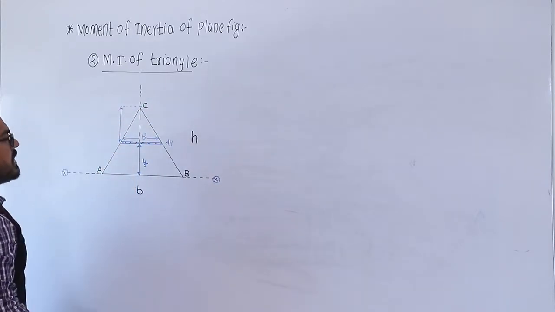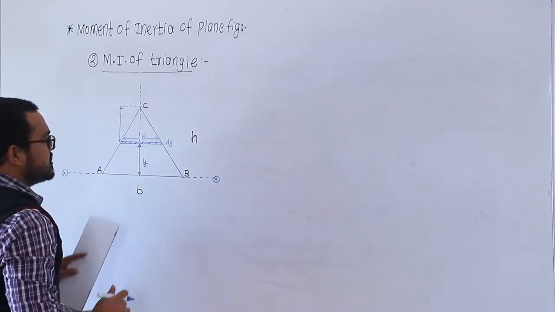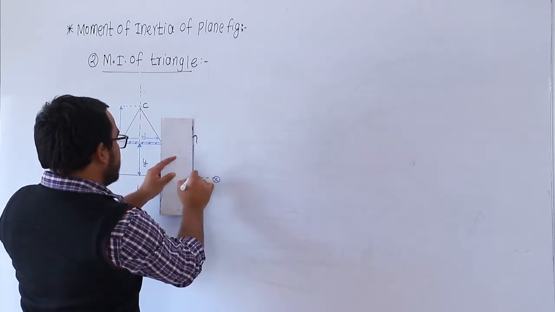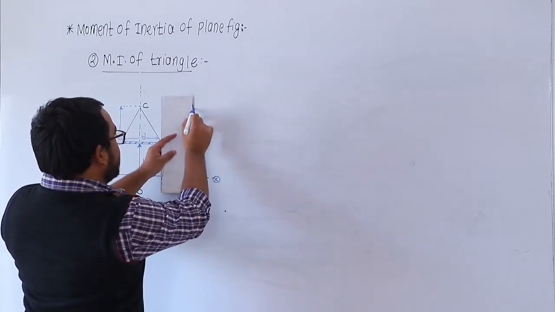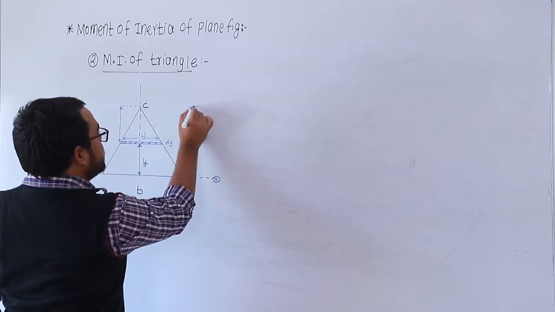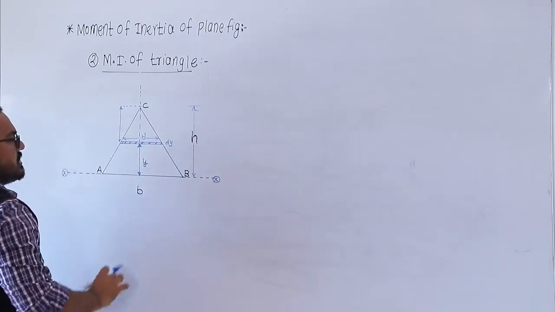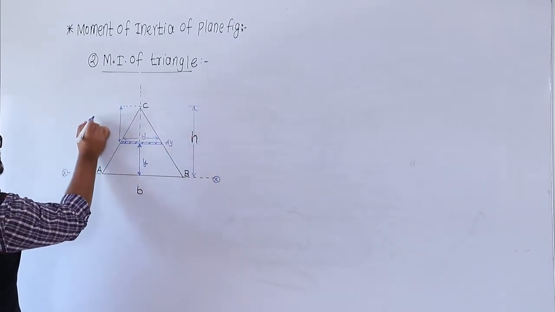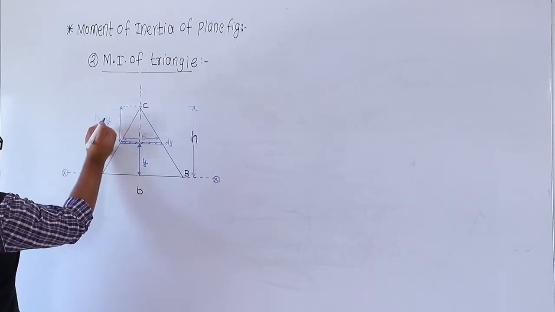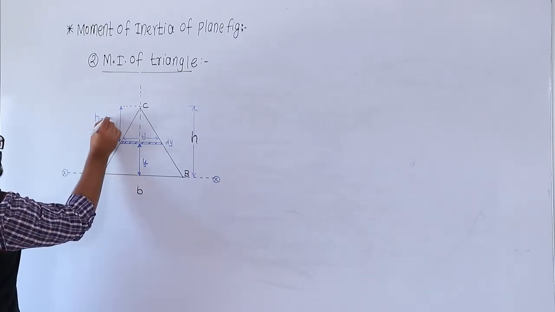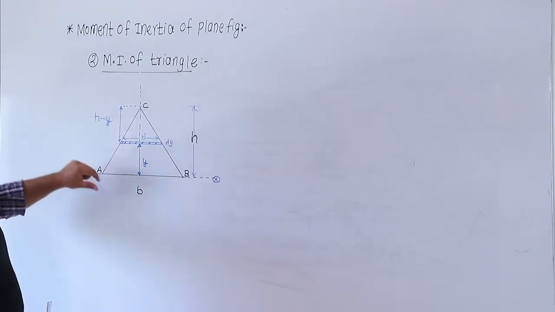What is the total height of this triangle? If the total height is h, and here the distance is y, then this distance is equal to h minus y.